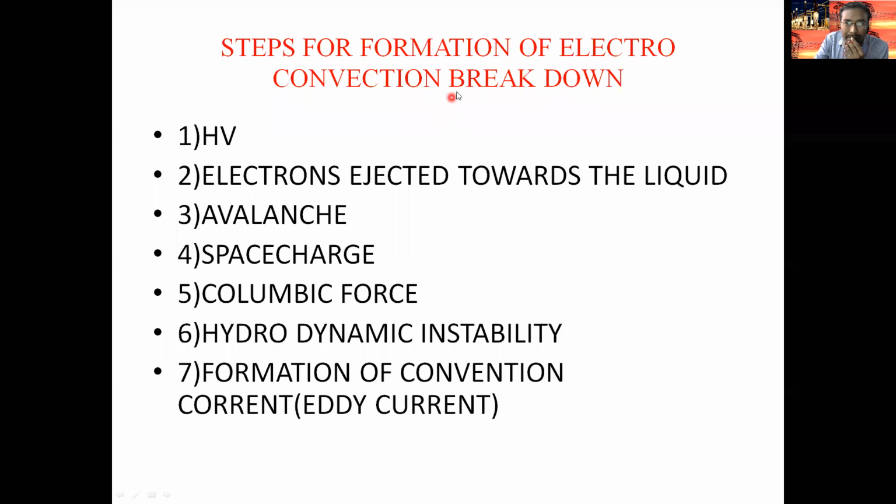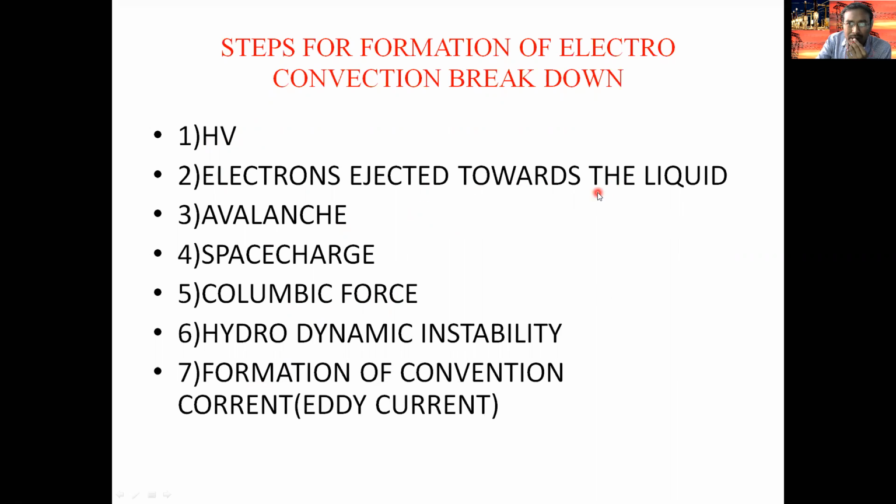Next, the steps for formation of electroconvection breakdown. These are the different steps we observe between two electrodes with a liquid type dielectric material. This is the process we observe. First, we apply high voltage. Under the high voltage condition, electrons are ejected towards the liquid. From the cathode, the electrons are released and injected into the liquid type dielectric material.